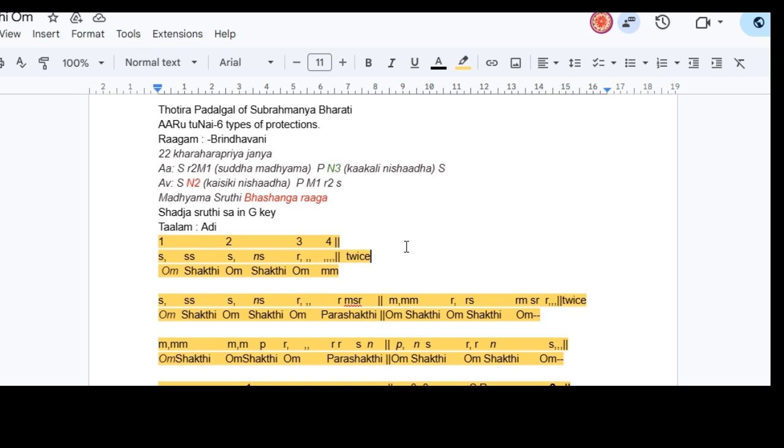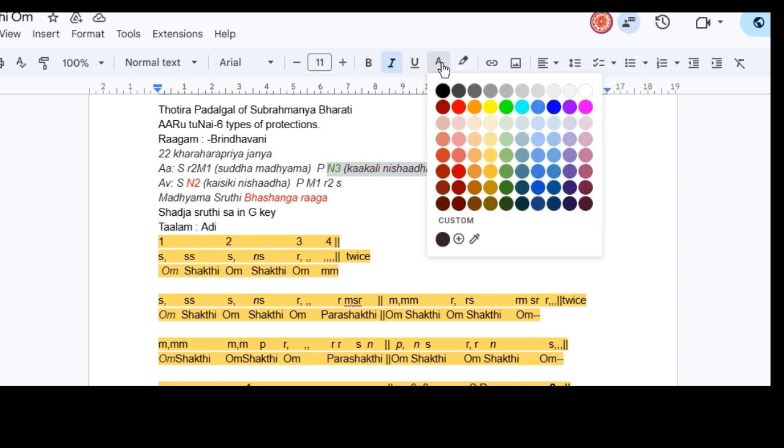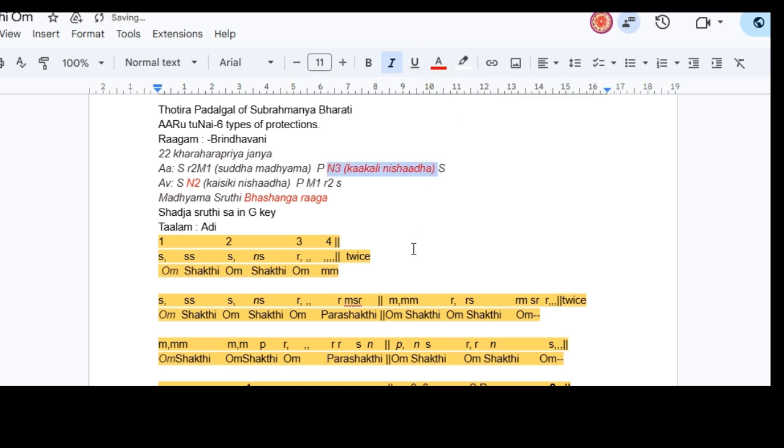See, actually, this is Vrindavani. When we use it for these folk tunes, they use Kakali Nishada as well as Kaisiki Nishada. And it will be very sparingly used. The Nishadas, where they are used, will be used in certain phrases. So when they are used in phrases, at that location in the notation, there you have to fix it or mention it.